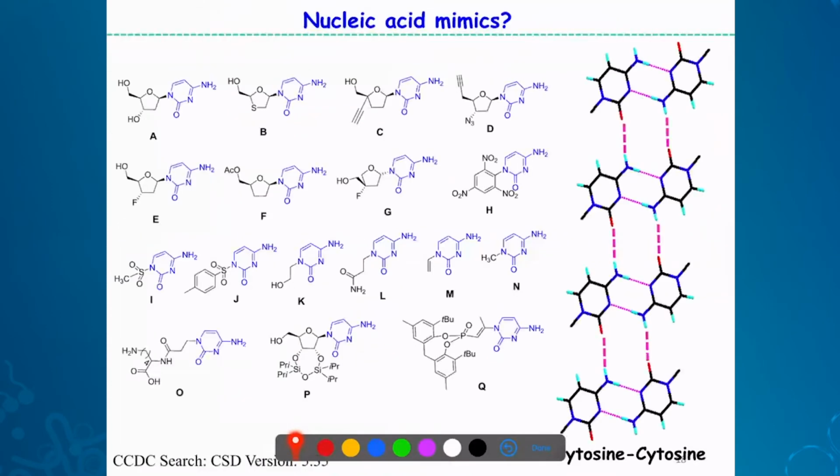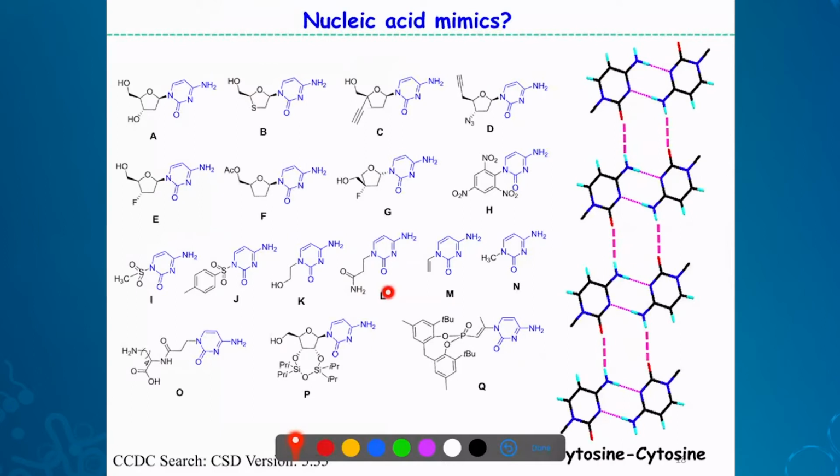So when again we went to the CCDC database, all these structures are reported. All of them are cytosine derivatives. All of them have this particular arrangement, actually. This is an NHN dimer. Initially, these cytosine derivatives form a dimer, and also they form hydrogen bonds along this direction through NHO hydrogen bonds. It's a tape, actually, a molecular tape in all these crystals. So this is the very concept.